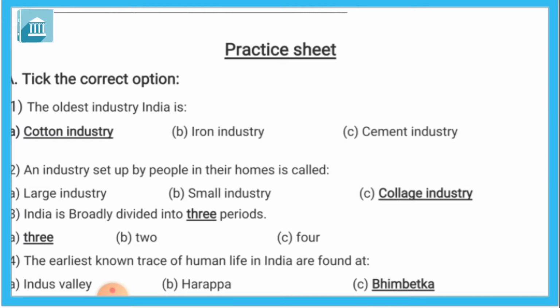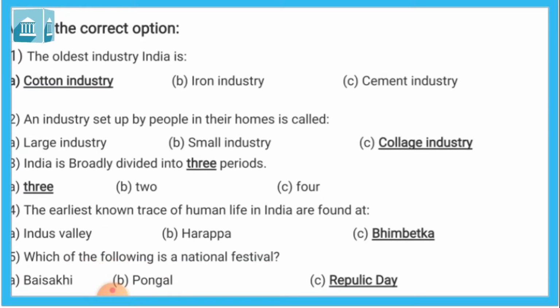Third, India is broadly divided into dash periods. A, 3, B, 2 and C, 4. This question belongs to chapter 5, our history. India is divided into 3 periods, so the answer is 3. Which are these 3 periods?